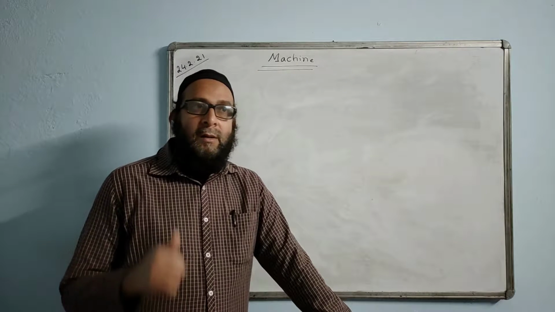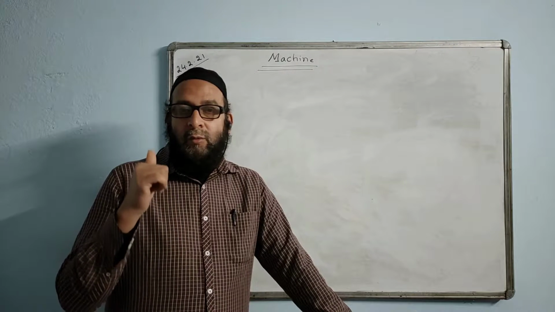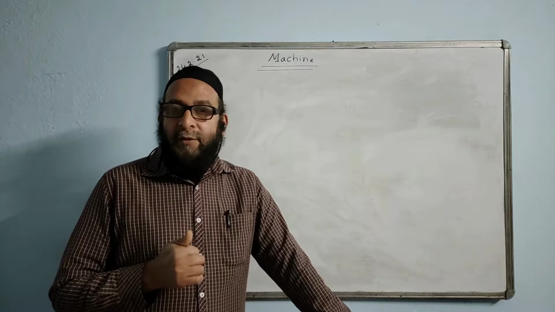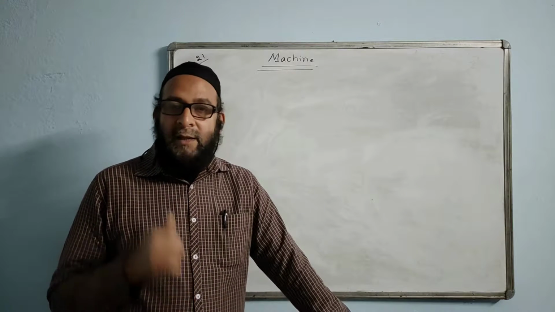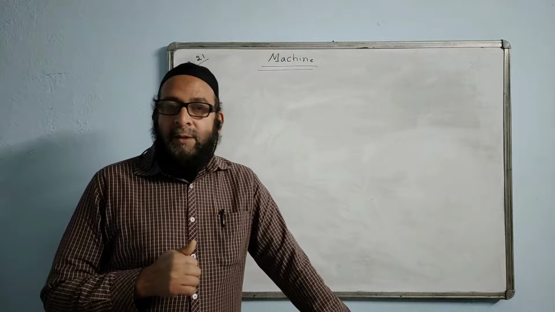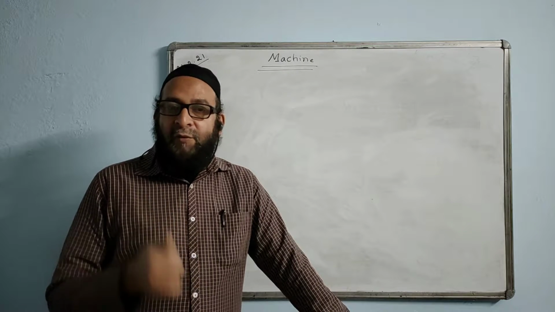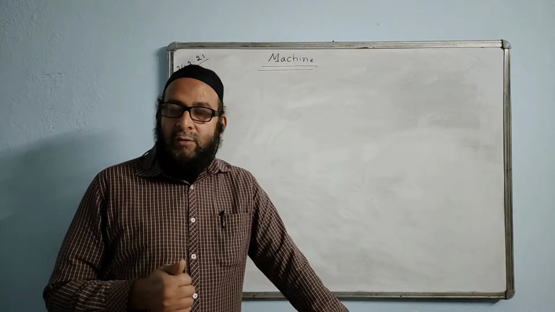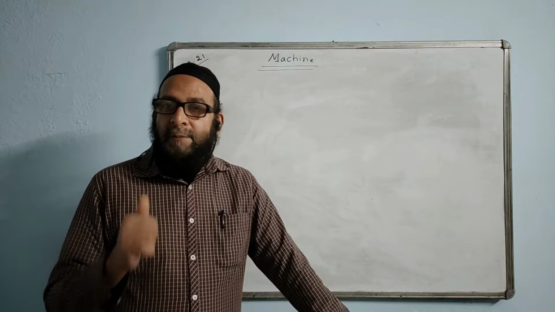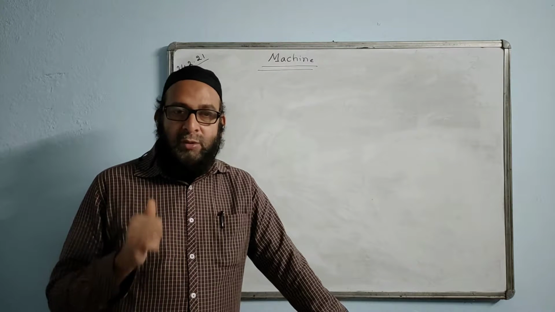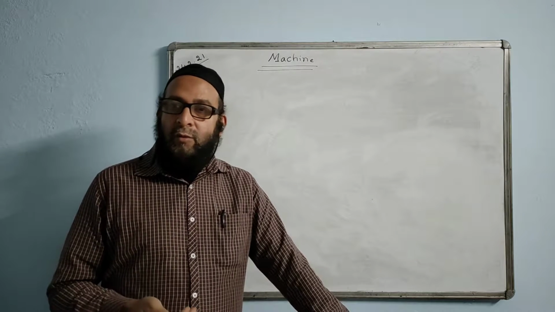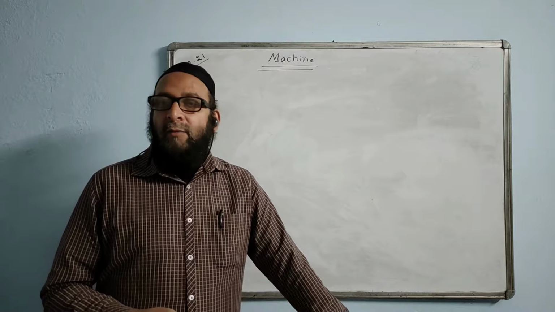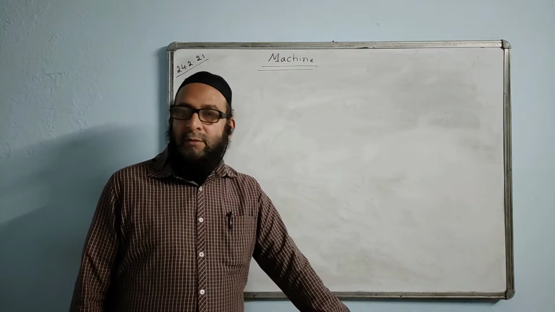Number 1, to reduce the amount of effort. It means to overcome a heavy load by applying less effort. The machine in which we apply less effort and overcome a heavy load is called a force multiplier machine. Such a machine is known as a force multiplier, where we give less effort and overcome a very heavy load. What is an example of a force multiplier machine?